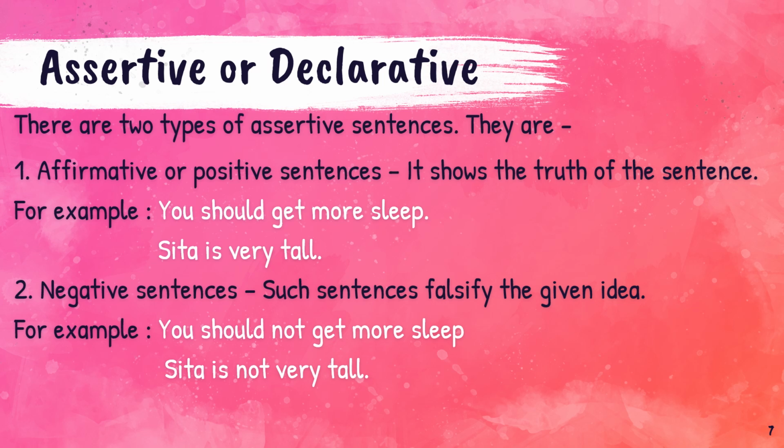There are two types of assertive sentences. They are affirmative or positive sentences. These sentences show the truthfulness of the idea in the sentence. For example, you should get more sleep. Sita is very tall. The second type is negative sentences. These sentences are those which falsify the given idea or show the false fact of the idea. For example, you should not get more sleep. Sita is not very tall.